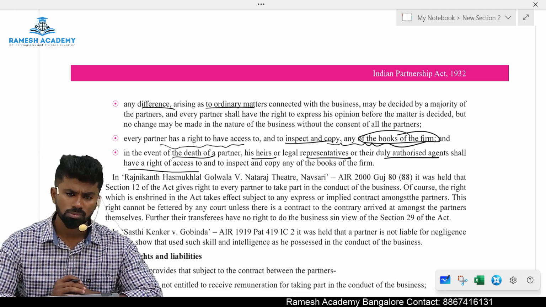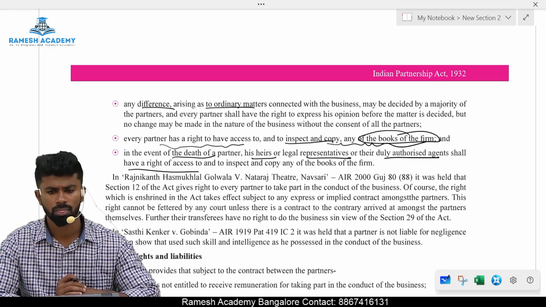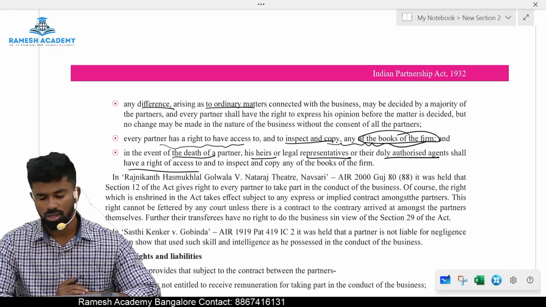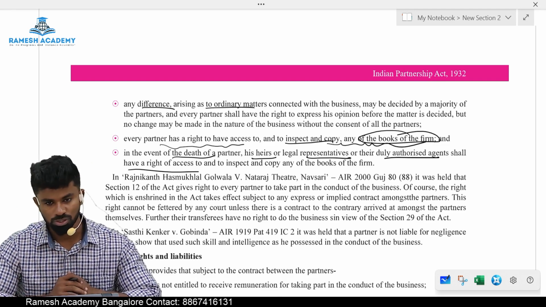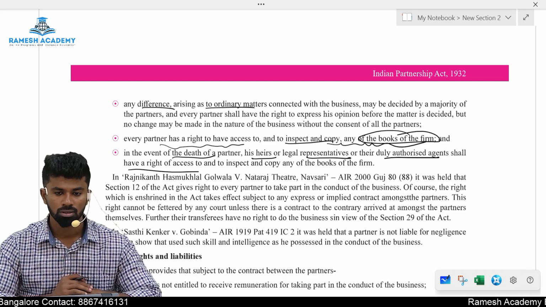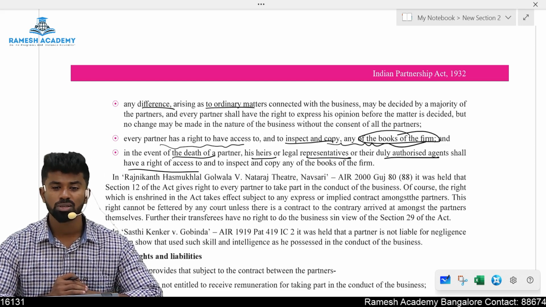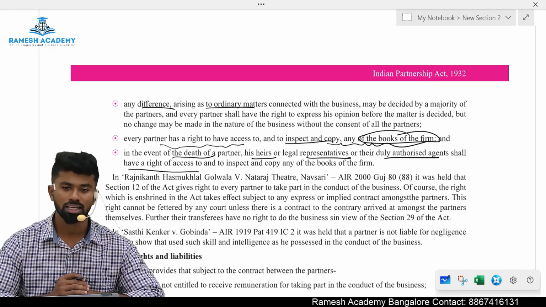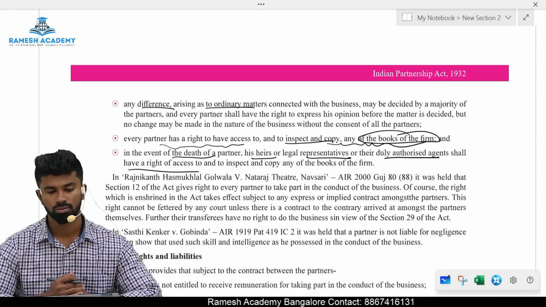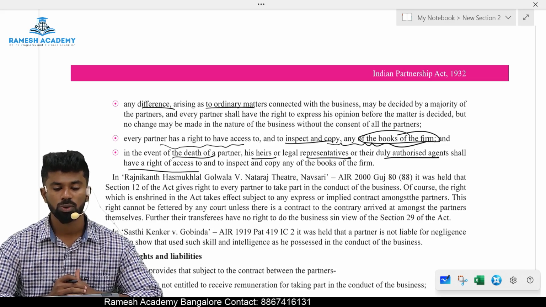Now, a client comes and asks you, sir, in the agreement it is silent, nothing is agreed. So tell me, who has a right to manage our partnership business? Sir, all of you have a right to manage your business. What if one partner prevents another partner from taking part in the management of the business? Can the partner who has been prevented file a case? Yes, he can file a case for dissolution, closure of the partnership firm. Clear? So these are section number 12 provisions.